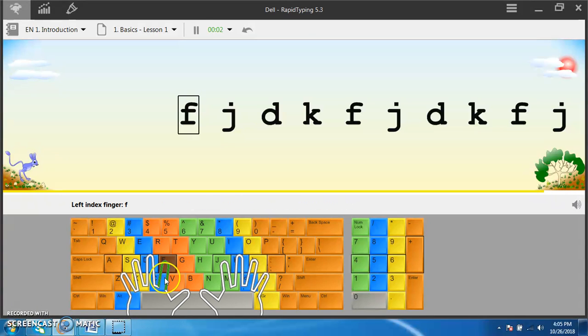Now you can see the green color on the index finger.